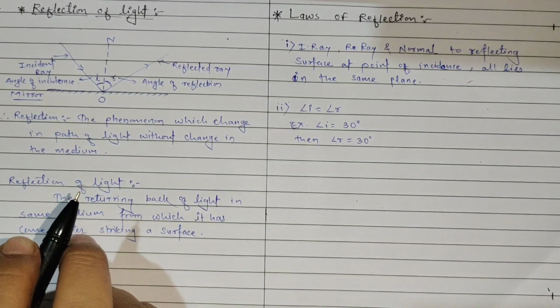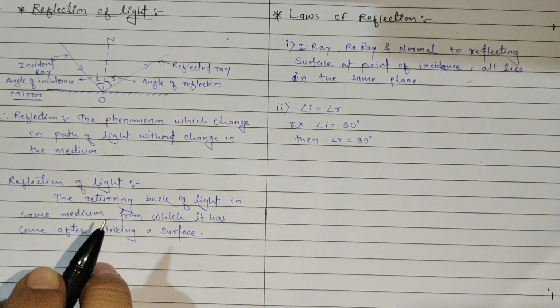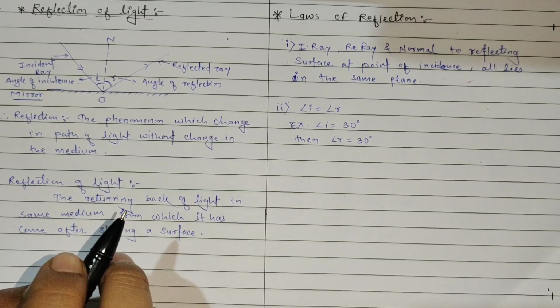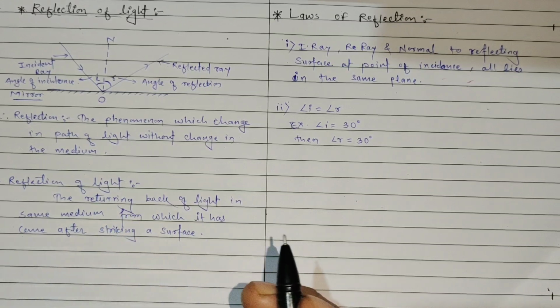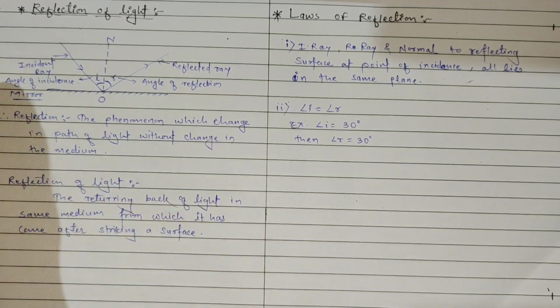So these are the two important laws of reflection that we have to follow in geometrical optics. After that we'll talk about the plane mirror. What do you mean by plane mirror?